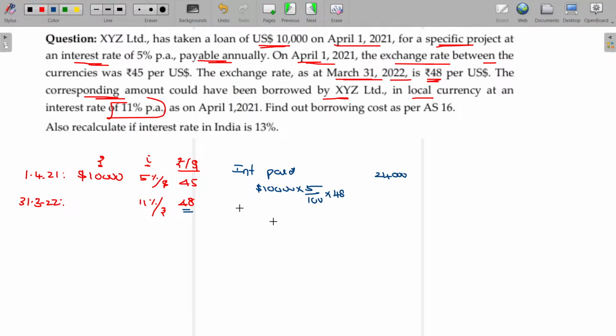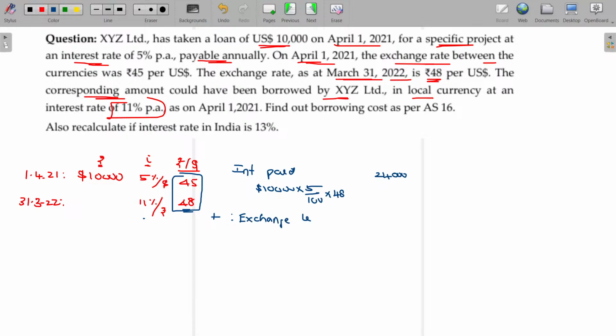Okay, now the problem is what? You can still add exchange difference, if any. 45 becomes 48, means for every dollar you have to pay 3 rupees excess. That 3 rupees is naturally a loss only, no? $10,000 into 3, 30,000 loss. Can I capitalize this amount? Can be, but the maximum capitalization value is not beyond that 11% value. Okay, now see. Add exchange difference, if any.